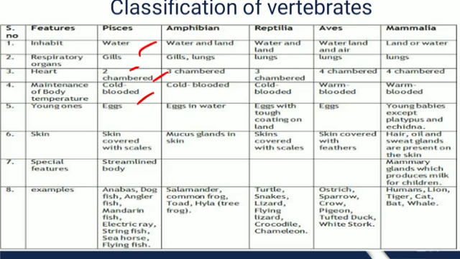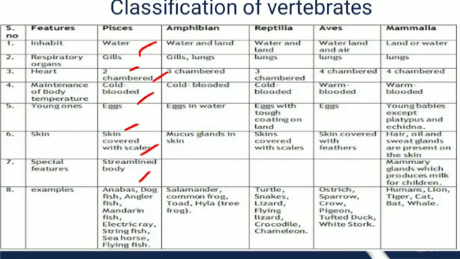Then young ones: they lay eggs, from which the young ones emerge or hatch. Their skin is covered with scales, and a special feature is that their bodies have a streamlined shape. The examples are dogfish, anglerfish, mandarin fish, electric ray, etc. So we see that in class Pisces all the fishes are included.